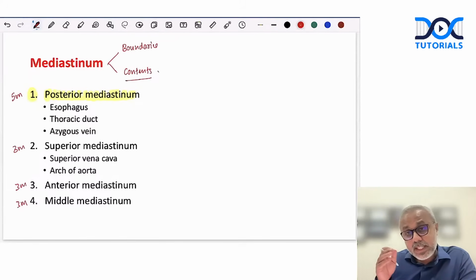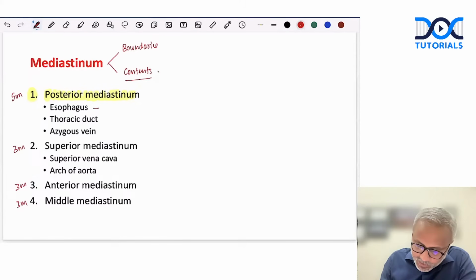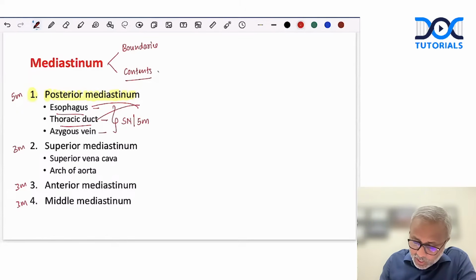Now, in the posterior mediastinum, there are 3 structures. Of course, they are described separately in your thorax textbook, but esophagus, thoracic duct, azygous vein, each of them are short notes or 5 markers. And occasionally, esophagus and thoracic duct, these two have been asked even as 10-marker questions.